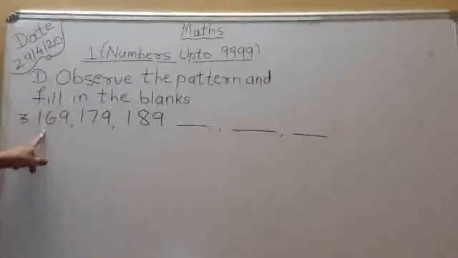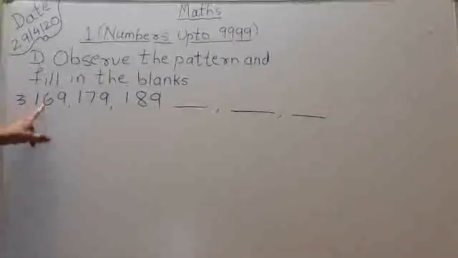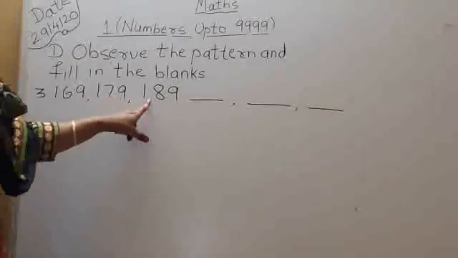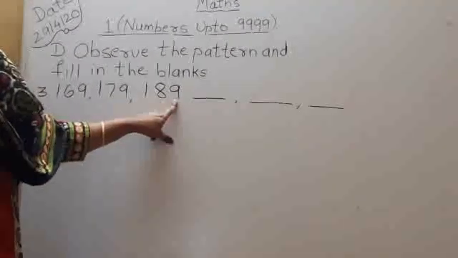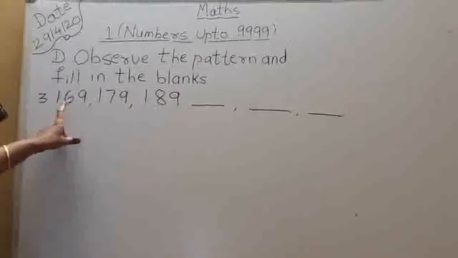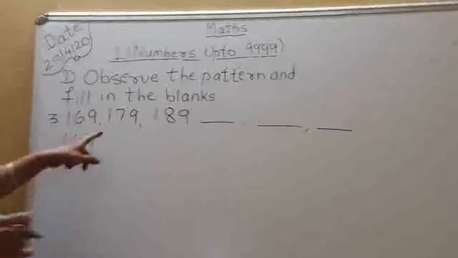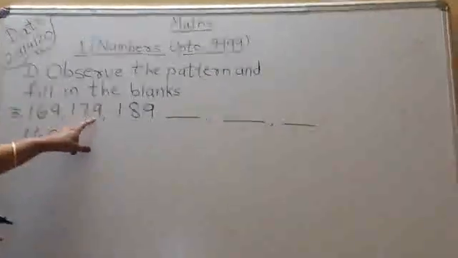Now see the third question. What is given here? 169, 179, 189. Which number, if we add to 169, we get 179?